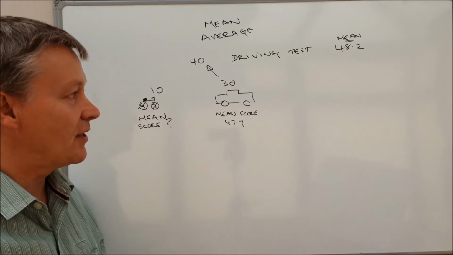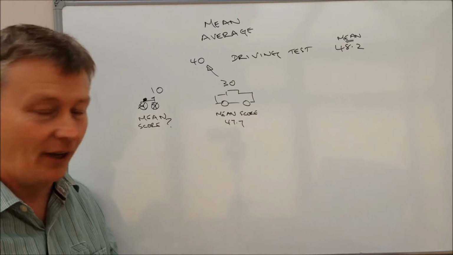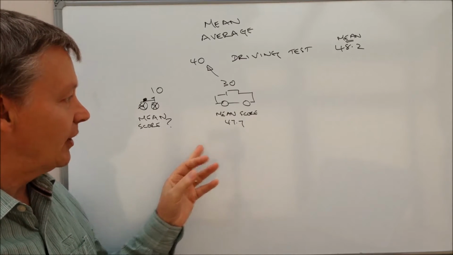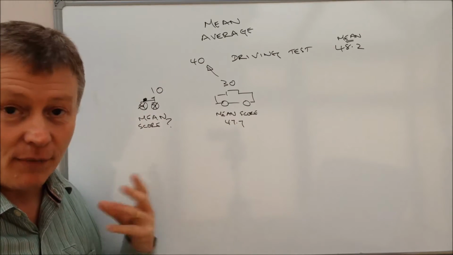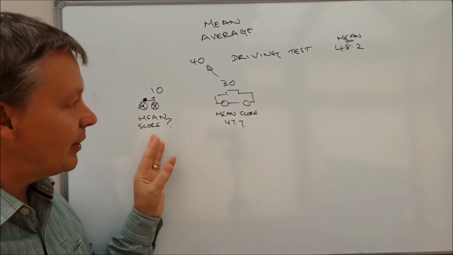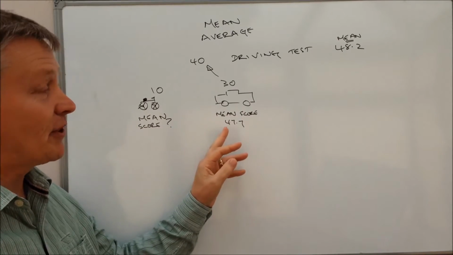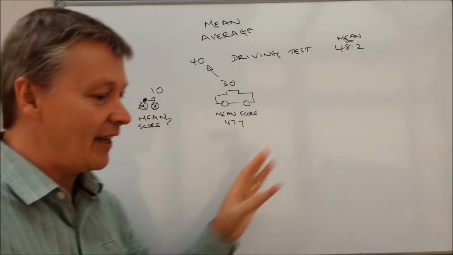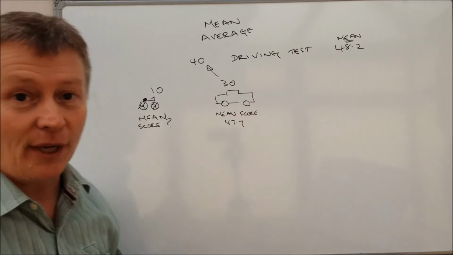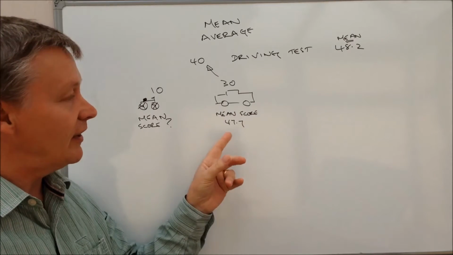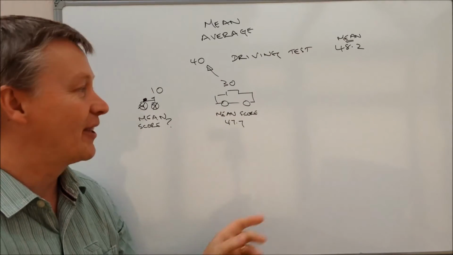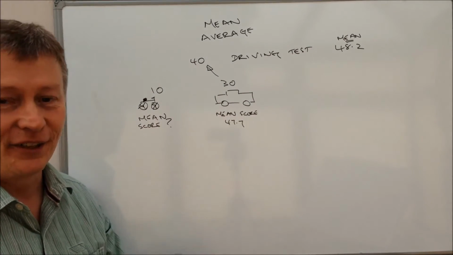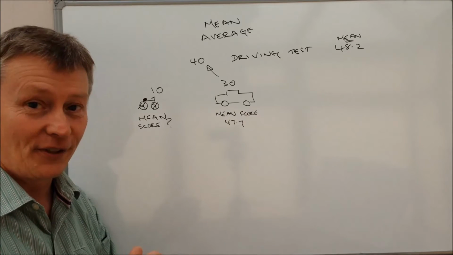A couple of things with this. The first thing is that as a rough estimate, you need to be suggesting that the mean score for the people who took the motorcycle test is going to be somewhere between 47 and 48, maybe slightly higher. So your answer should be somewhere, say, between 40 and 50. If it's between those two, then you're probably on the right sort of lines.